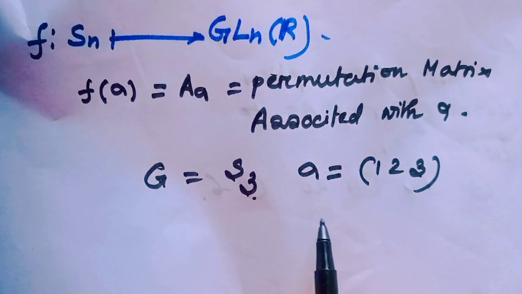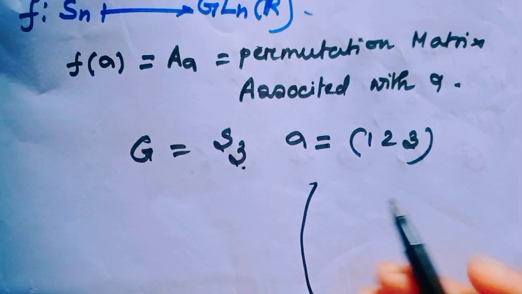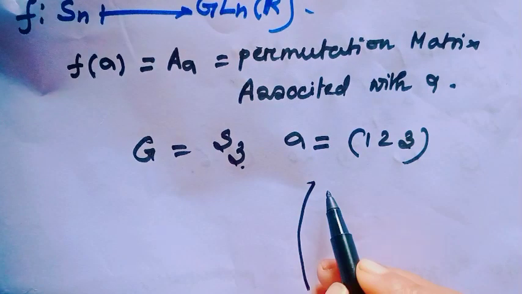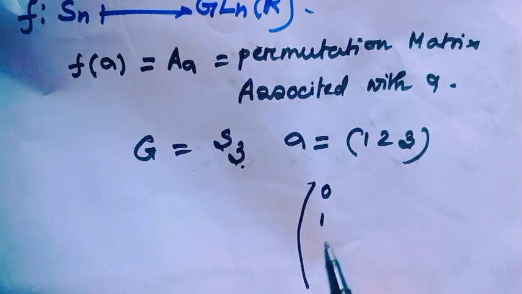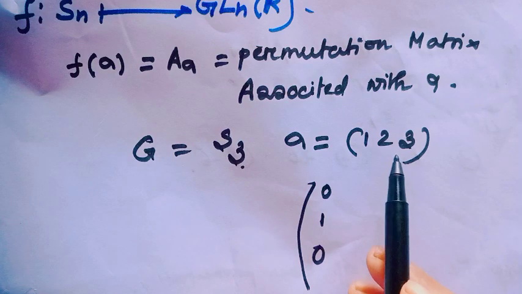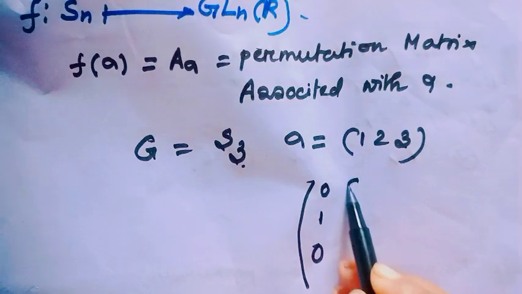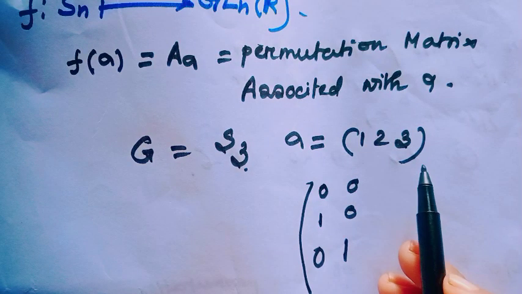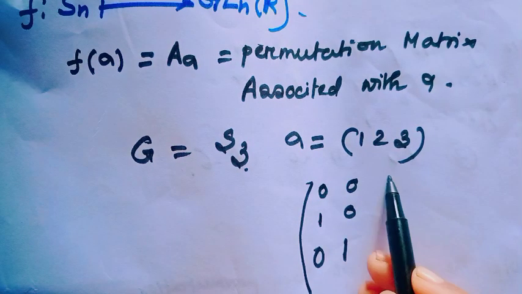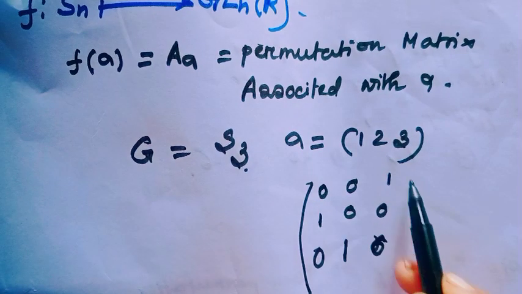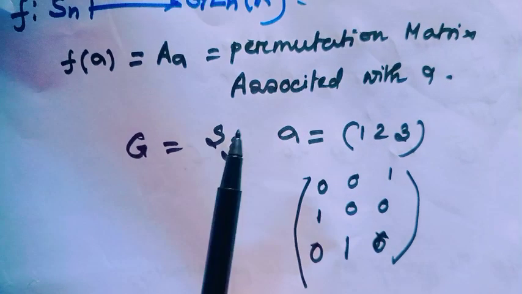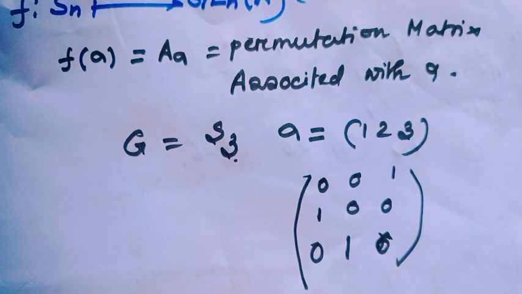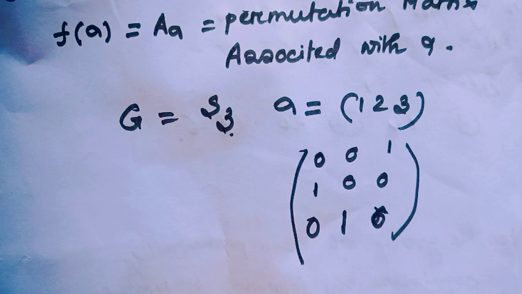And this permutation looks like this permutation matrix. 1 goes to 2, that means the first column would be 0, 1, 0. And the second column, 2 goes to 3, that means 0, 0, 1. And the third column, 3 goes to 1. And notice, this is always an invertible matrix. Are you getting this mapping? Okay. Now we have to check, is this mapping a homomorphism?